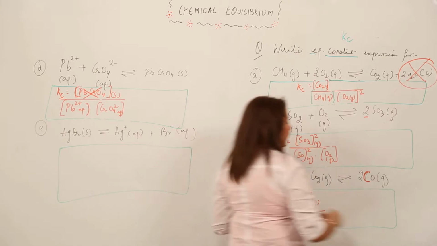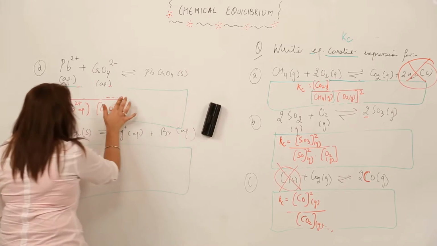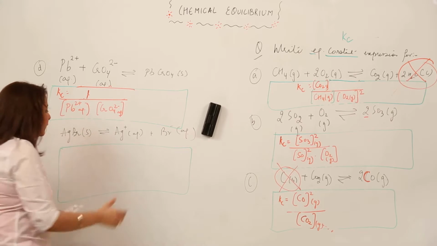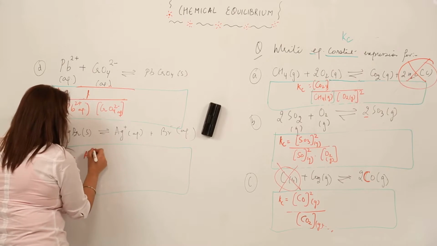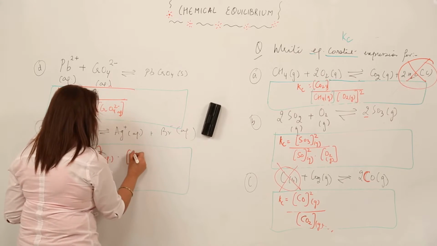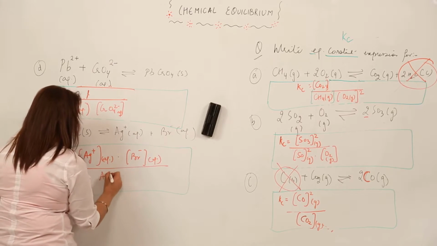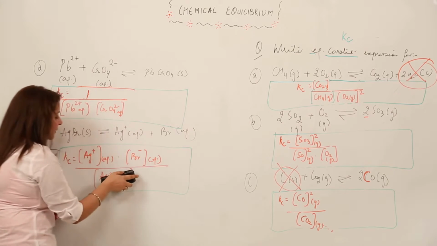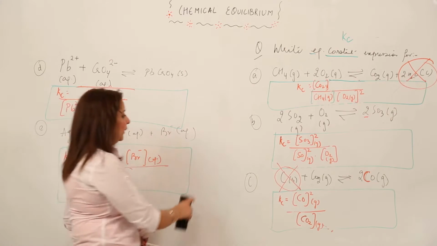When we neglect this, instead of it we put 1, because it is taken as unity. So we will be writing just 1. So this is the expression for Kc. Looking at the last question, again when we write the Kc expression, it will be the product Ag+ aqueous, and I told you aqueous is not to be neglected, and Br- again aqueous, not to be neglected, divided by AgBr in solid state. That can be neglected, because its concentration is taken as 1, so no need to write it. So the Kc expression for this reaction comes out to be only this.